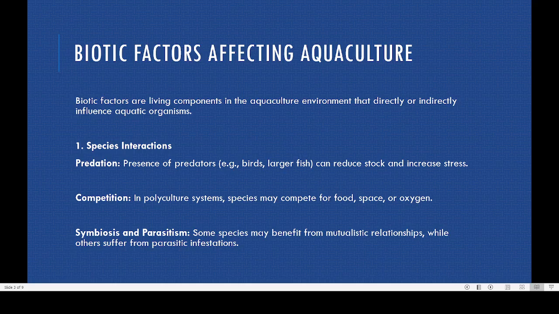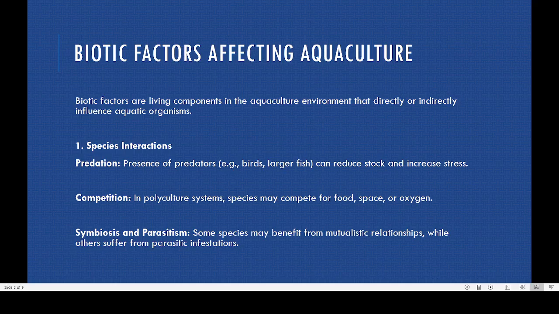Now what happened after a few months is that hook cranes came and visited and were catching a lot of fish. So predation can be an important factor in affecting the productivity of a pond. This is how productivity is controlled by the presence of predators.